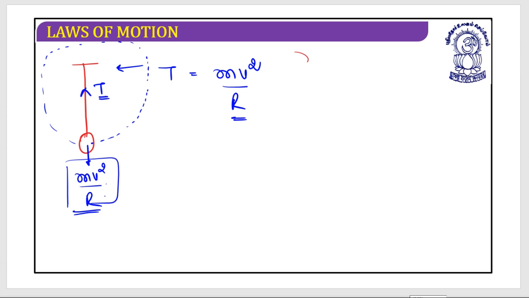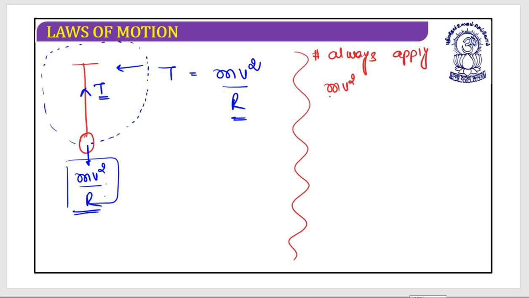So one approach, just to do the numericals: always apply mv square by r outside the center of a circle.